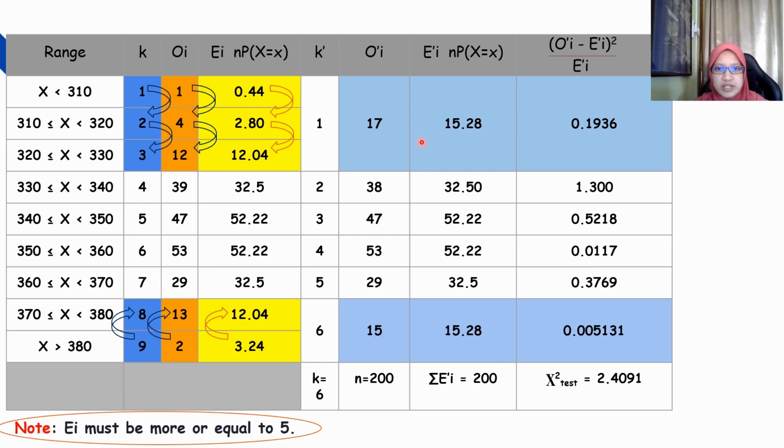So the summation of all the observed frequency will be 200. The summation of expected frequency will be 200. To find the chi-square test, we need to use this formula, and then we will get this value for each range. The summation of these values will become our chi-square test, which is 2.4091.